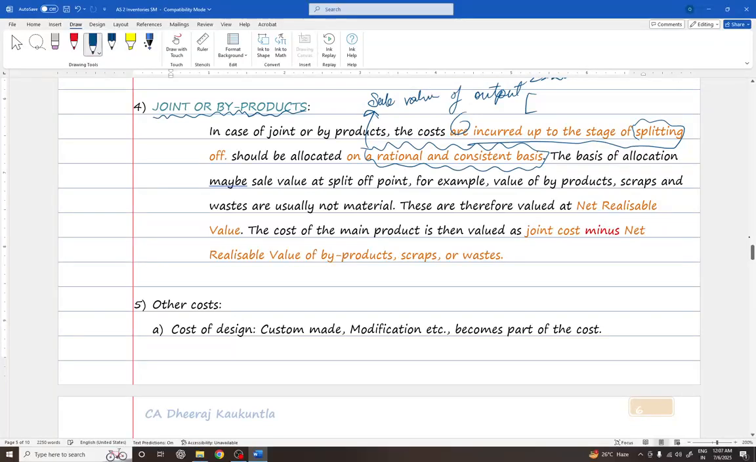Special caution should be paid. It is the sale value, but not the sale price per unit.